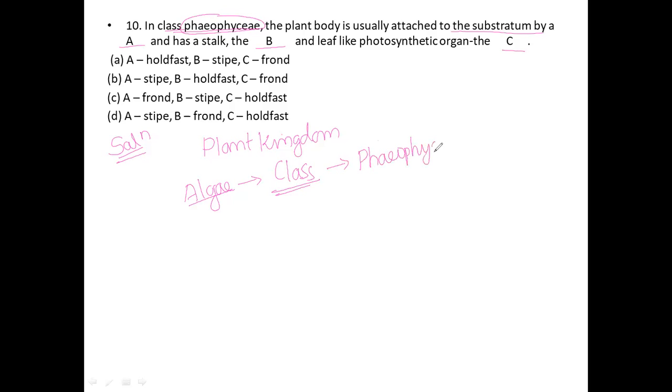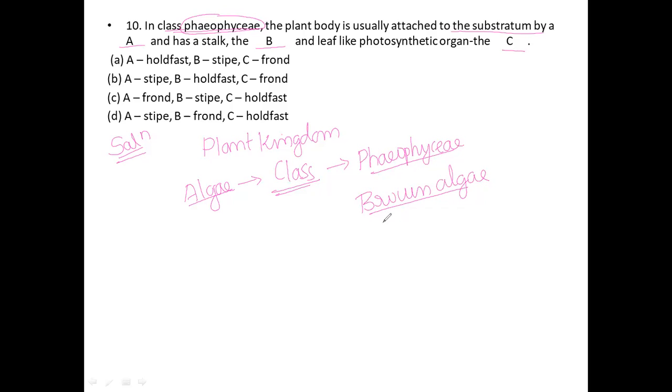What do we mean by Phaeophyceae? Phaeophyceae is nothing but the brown algae. The best examples for brown algae are Sargassum and also Laminaria. These are the best examples for Phaeophycean members.